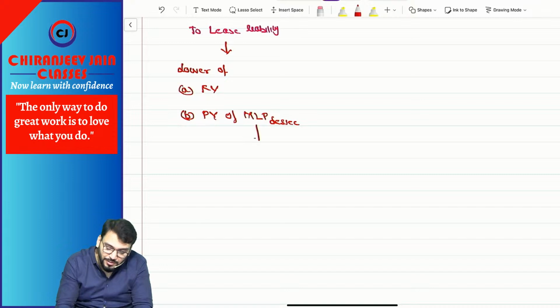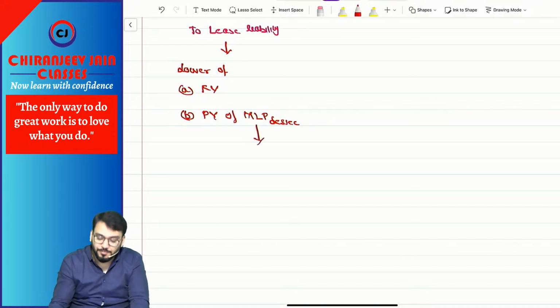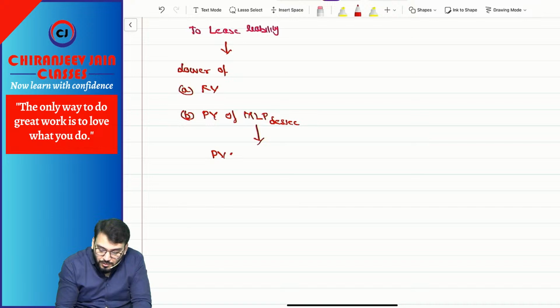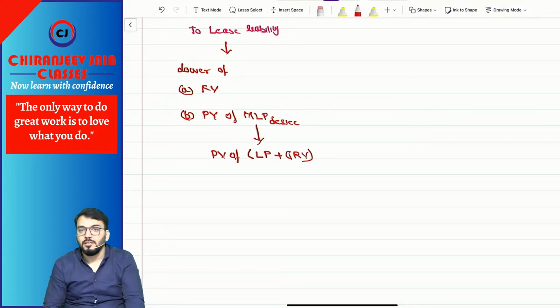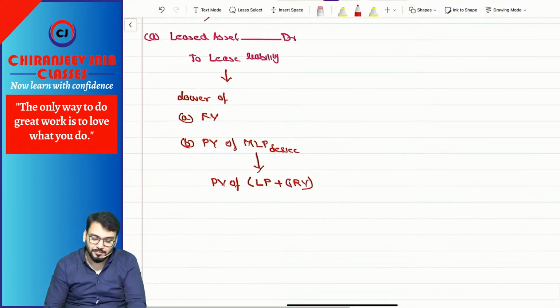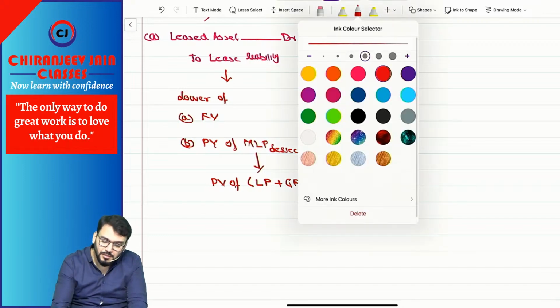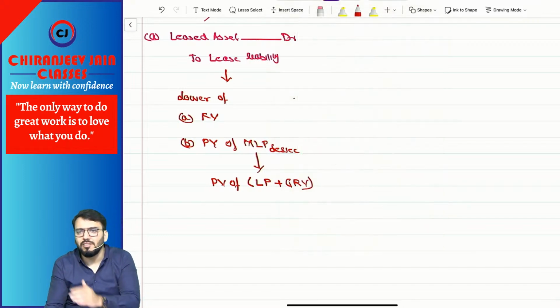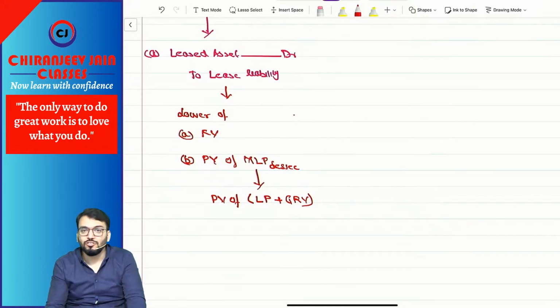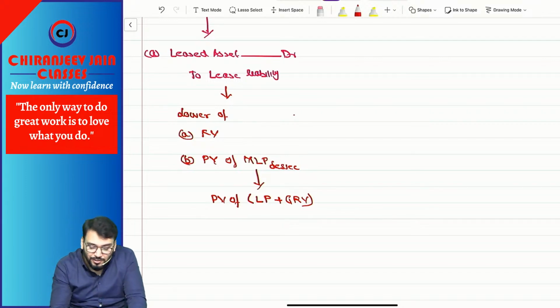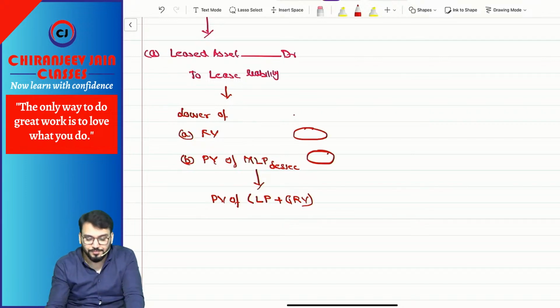MLP means the present value of lease payment plus GRV in respect of the lessee. Discount rate will be given in the question. You can calculate present value, you are expert in that. Whichever is lower you will take.